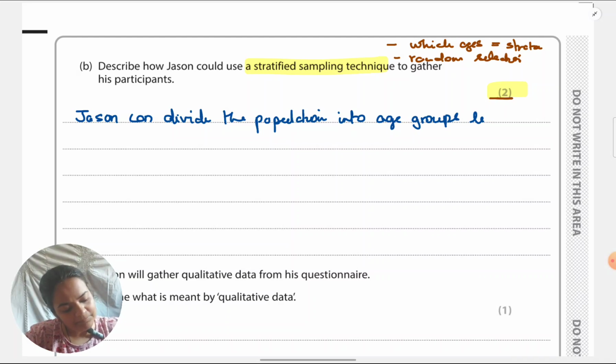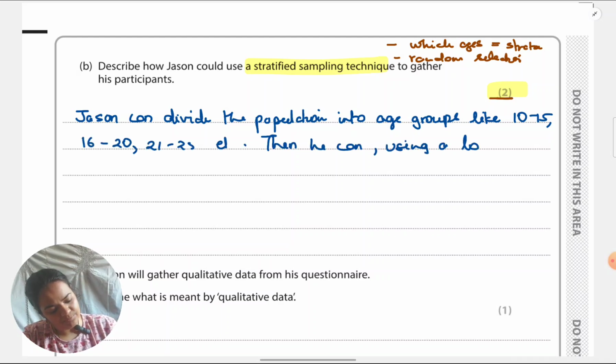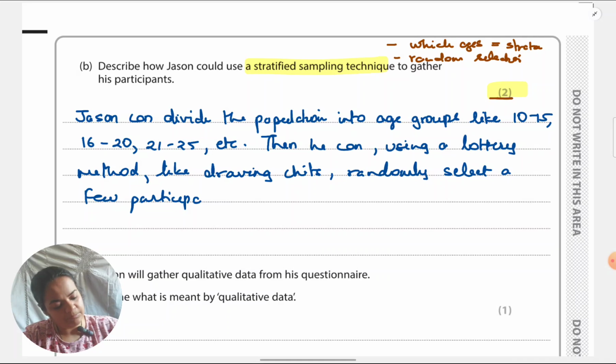Then he can, using a lottery method, like drawing chits, randomly select a few participants from each group to be included in his sample.